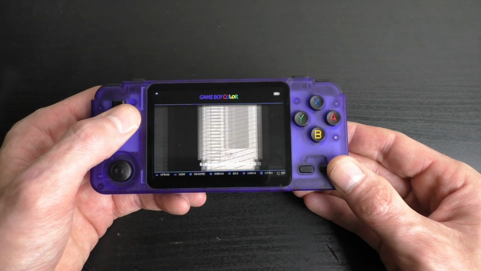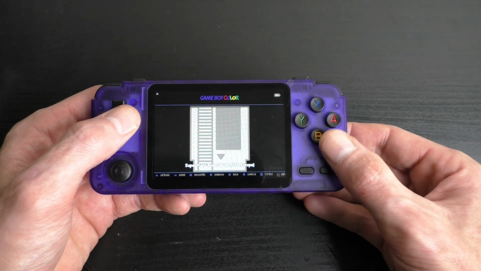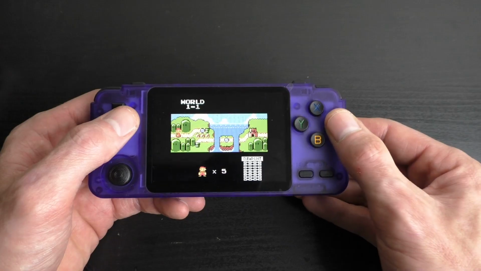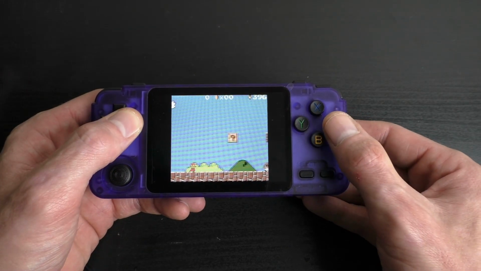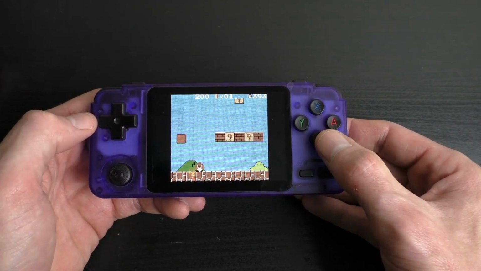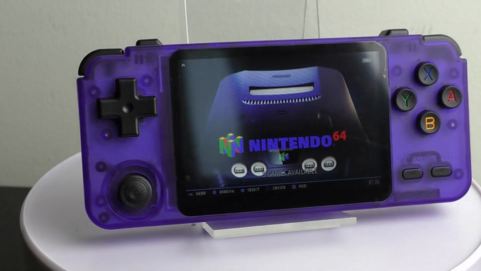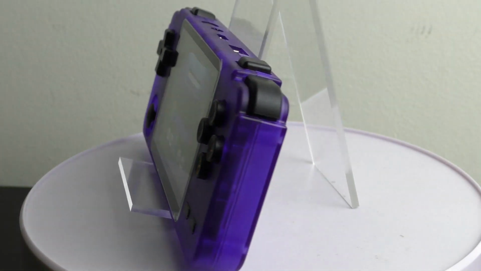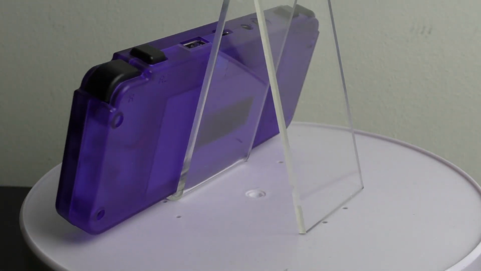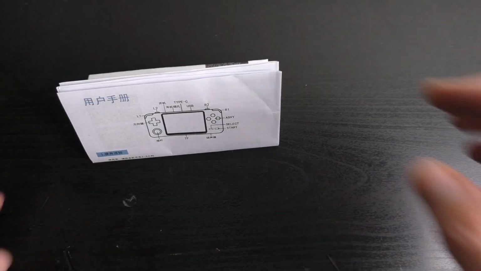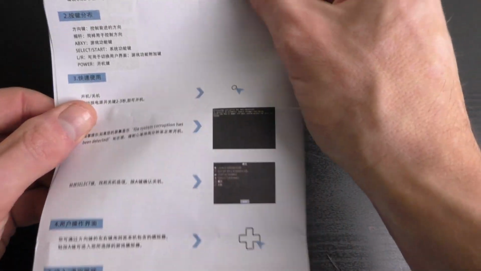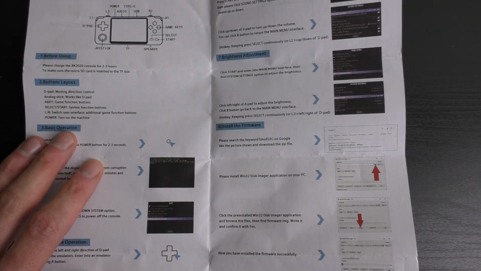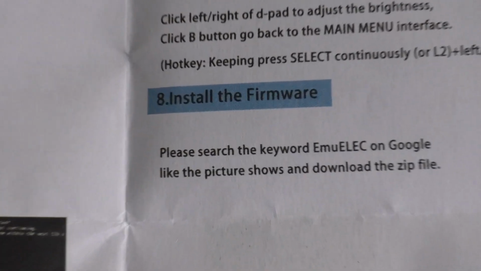Let's for a second ignore the fact that this device, as many of these Chinese devices do, comes with a number of illegal game ROMs preloaded. The real problem is that the RK2020, at least the version I have for review here, is running software called EmuElec. If we look at the manual of the RK2020 at chapter 8, install the firmware, it states, please search the word EmuElec on Google.